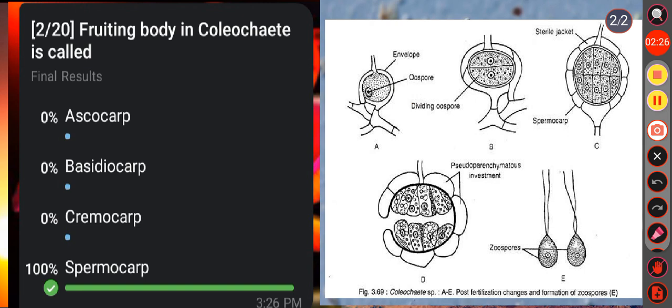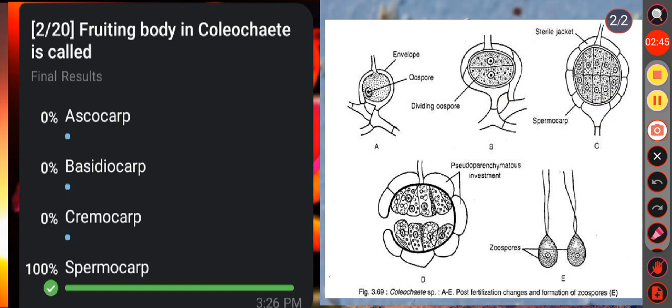Then the neighboring cell of the oogonium gets stimulated and forms a pseudoparenchymatous covering around it. Then the oogonium with the pseudoparenchymatous sheath is called spermocarp.